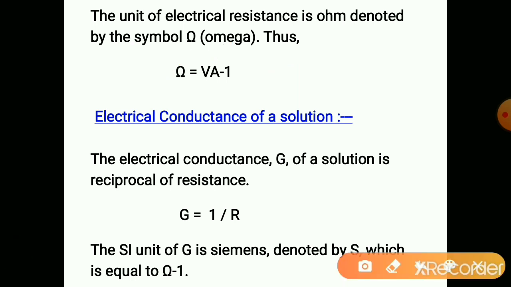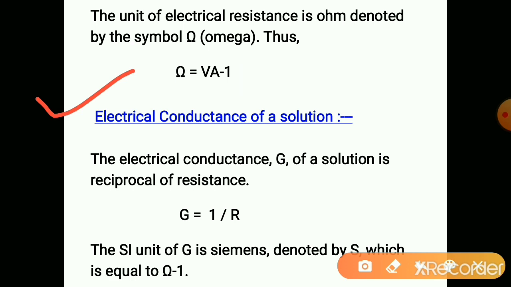So 1 ohm is equal to the potential difference in volts divided by the current in amperes.